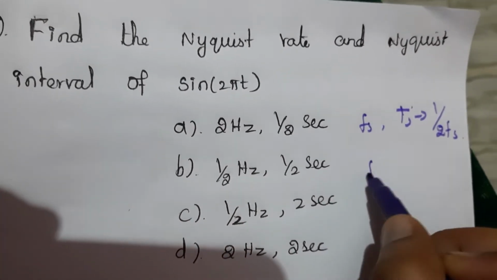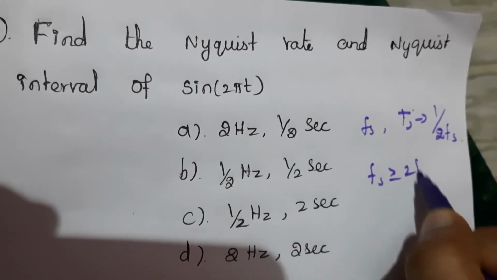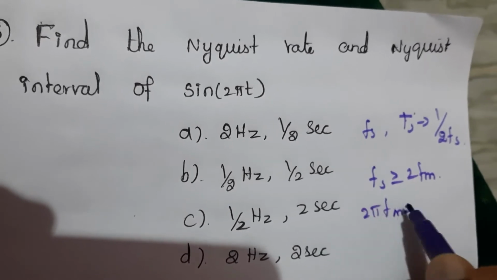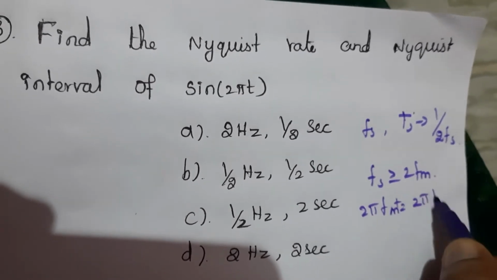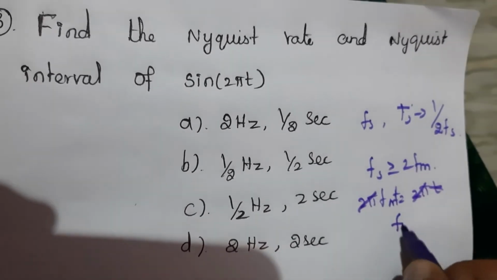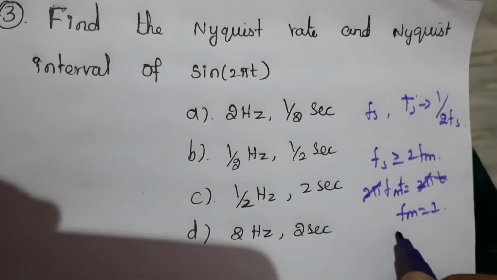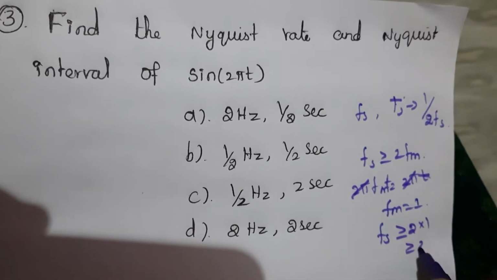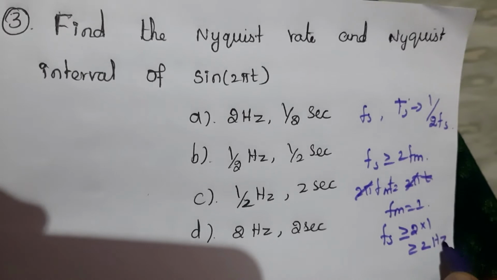Here Fs is greater than or equal to 2 Fm, and comparing 2 pi Fm t with 2 pi t, the 2 pi gets cancelled and the t also cancels. So Fm is 1, and Fs is greater than or equal to 2 into 1, that is 2 hertz.